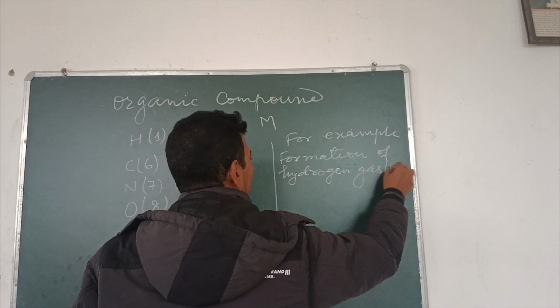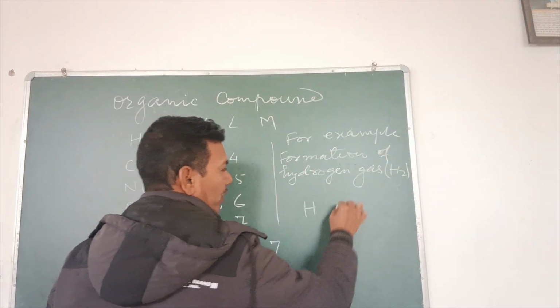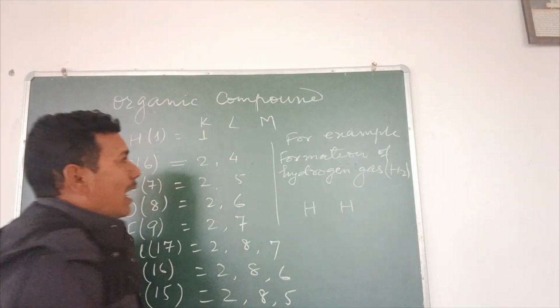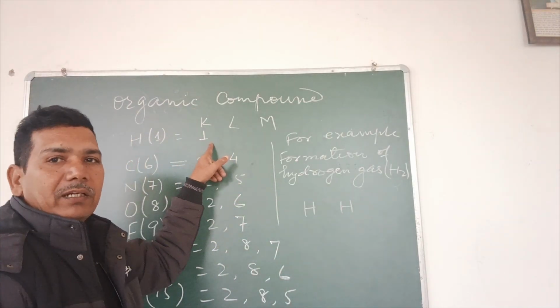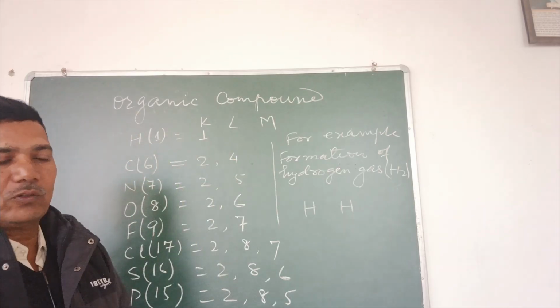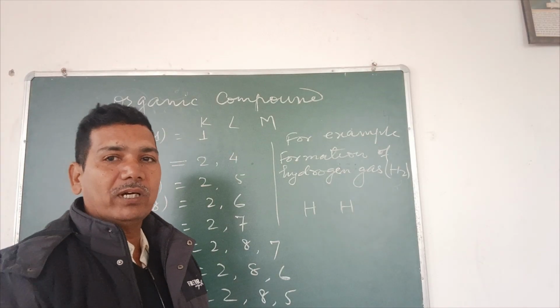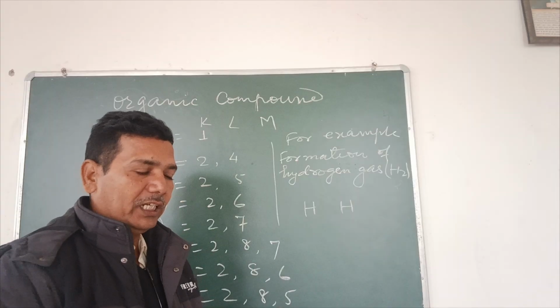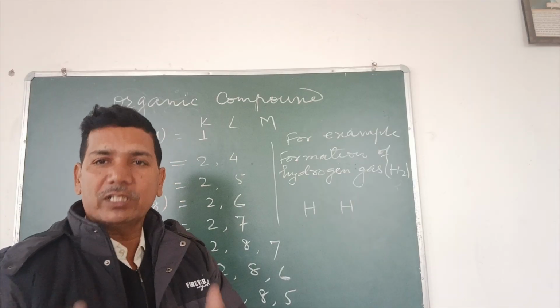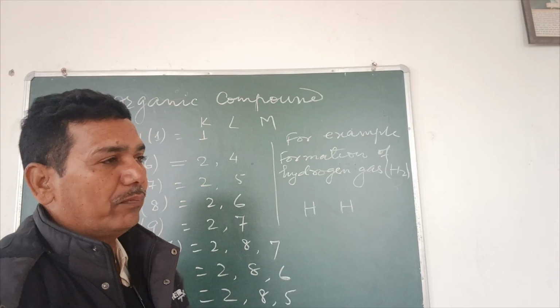Its formula is H2. It means there are 2 atoms of hydrogen, and as we know that 1 atom of hydrogen will share 1 electron. Sharing must be equal. It is not so that 1 atom will share 1 electron and other will share more than 1 electron. Sharing must be in equal numbers.